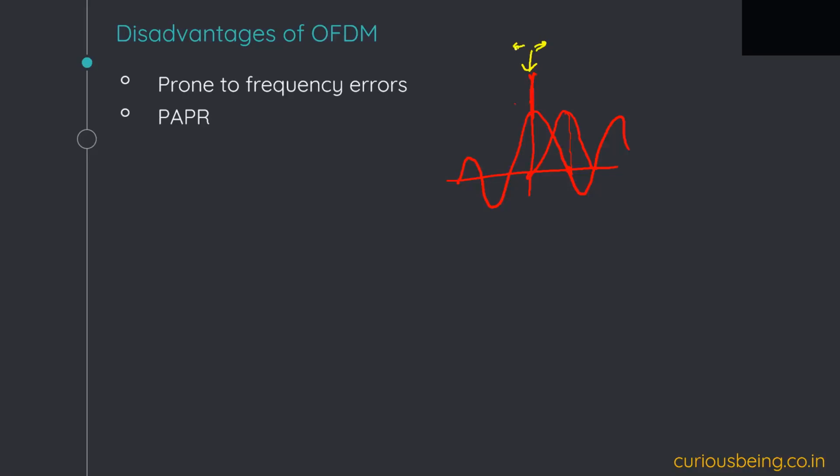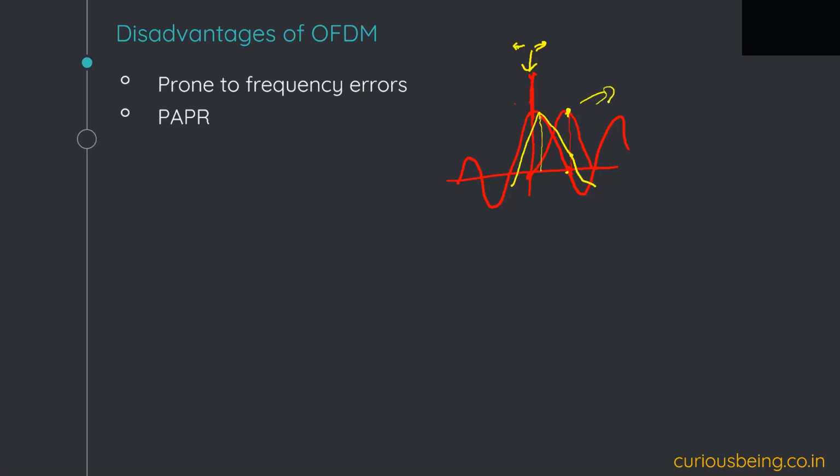So let's say it is shifted to the right because of frequency error, like this. The subcarriers are orthogonal only when zero of the others comes at the peak of one, the adjacent one. But because of frequency error, it may not be true. When it is at its peak, the adjacent subcarrier has some non-zero value.